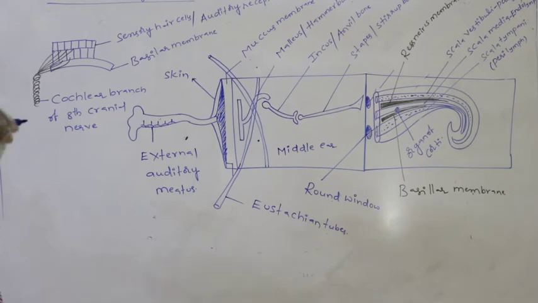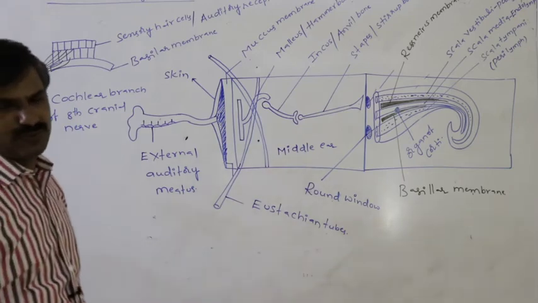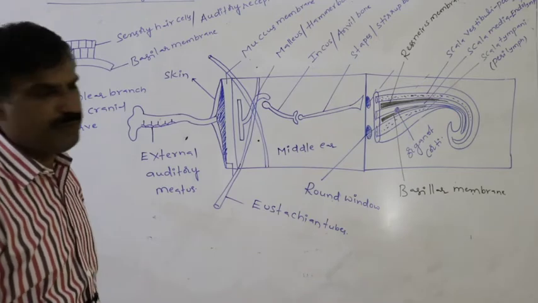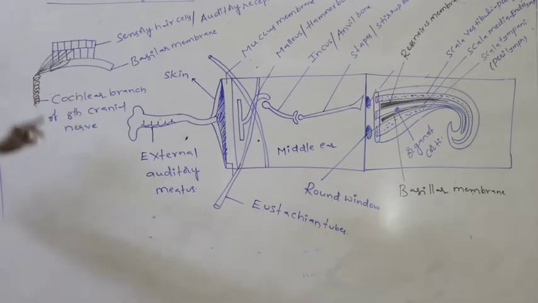By that way, listening of sound is possible. What is the mechanism? We will see later.